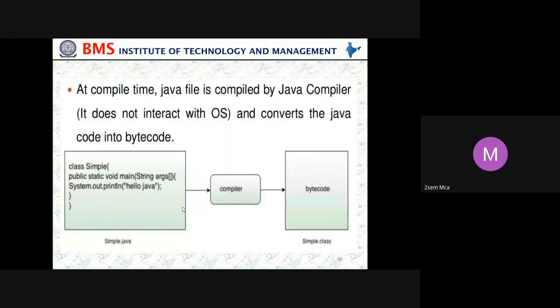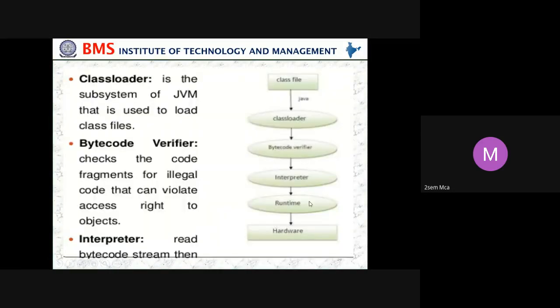So how does this program work? First, whatever we have typed will be converted to bytecode. But who will do that bytecode conversion? The compiler will be converting it to bytecode. Later, what is the procedure? First the class file, load the class loaders. It will be converted to bytecode. Then the interpreter will convert that to a runtime form. Then the hardware.